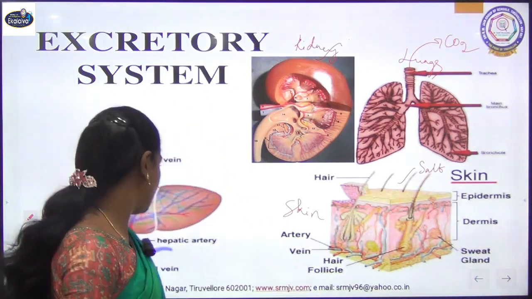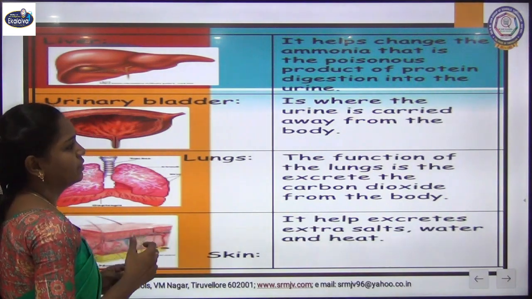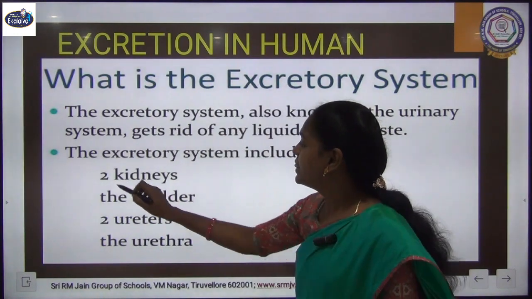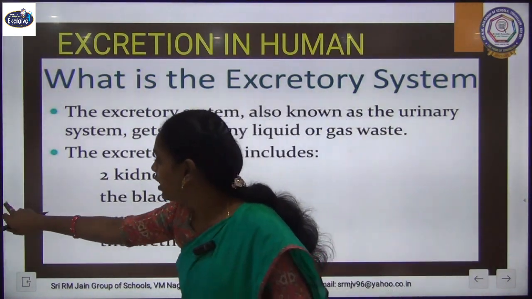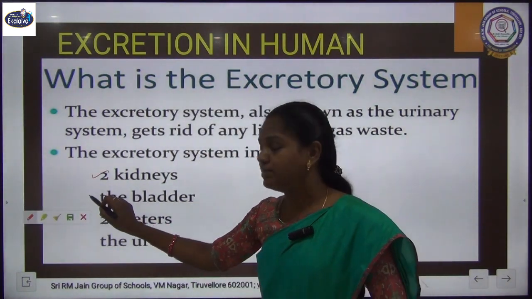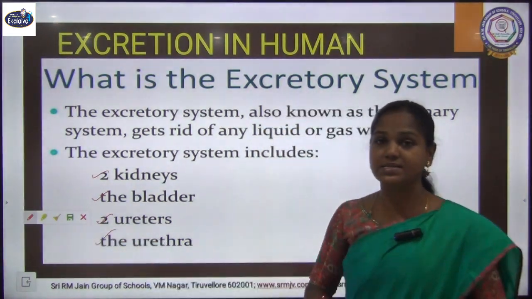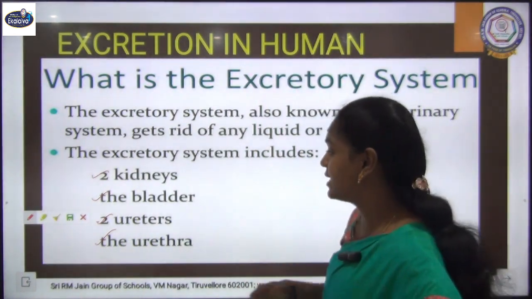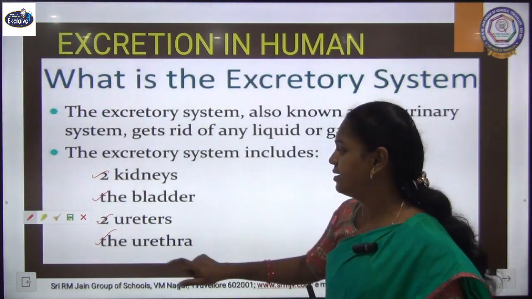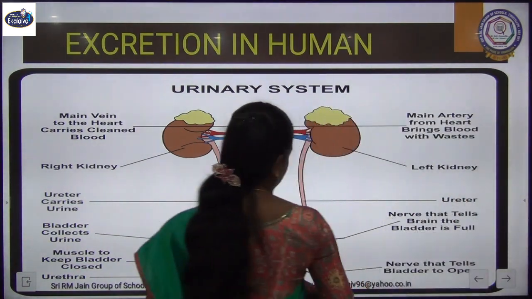Now we will see the structure of our excretory system. The excretory system comprises a pair of kidneys, the urinary bladder, a pair of ureters, and the urethra. These are the four main parts of our excretory system: the pair of kidneys, bladder, pair of ureters, and urethra. Now we will see the structural explanation for this excretory system.